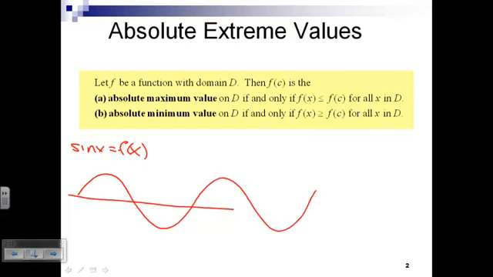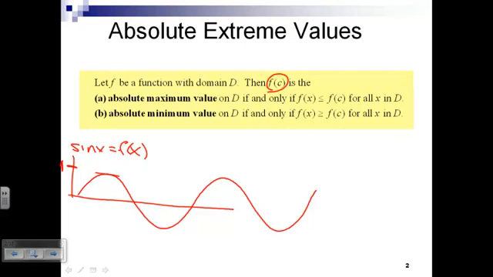Okay. So what would we mean by the absolute maximum on the sine curve? 1. Okay. The absolute maximum is the value that the function produces. It never gets any higher than 1. The c values that might produce those are pi over 2, 3 pi over 2, and so on and so forth. An absolute minimum? Negative 1? Sure.